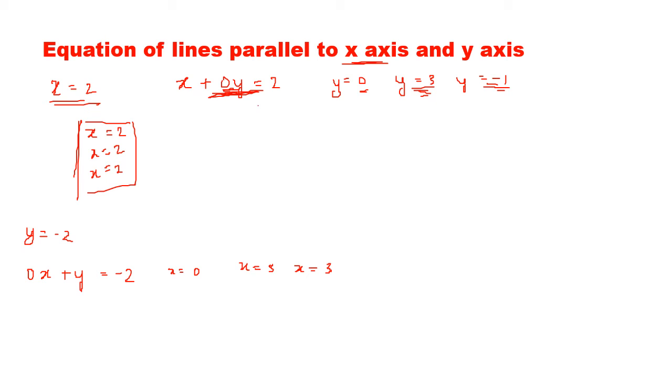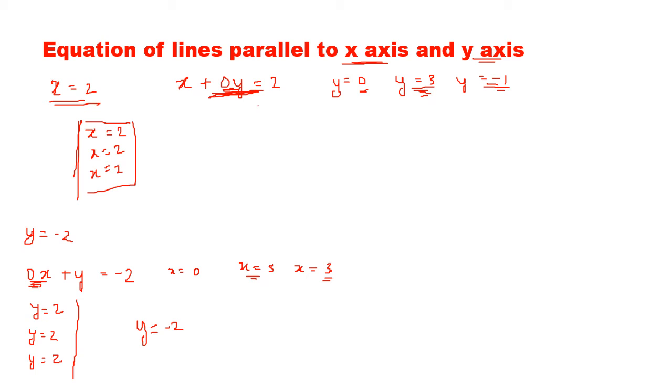When I put x equal to 0, 0 into 0 is 0, so y is equal to minus 2. If I put x equal to 5, 5 into 0 is 0, so y is equal to minus 2. If I put x equal to 3, 0 into 3 is 0, so y is equal to minus 2. So no matter how the x keeps on changing, the y does not change at all. So this is the equation of a line parallel to the y-axis.